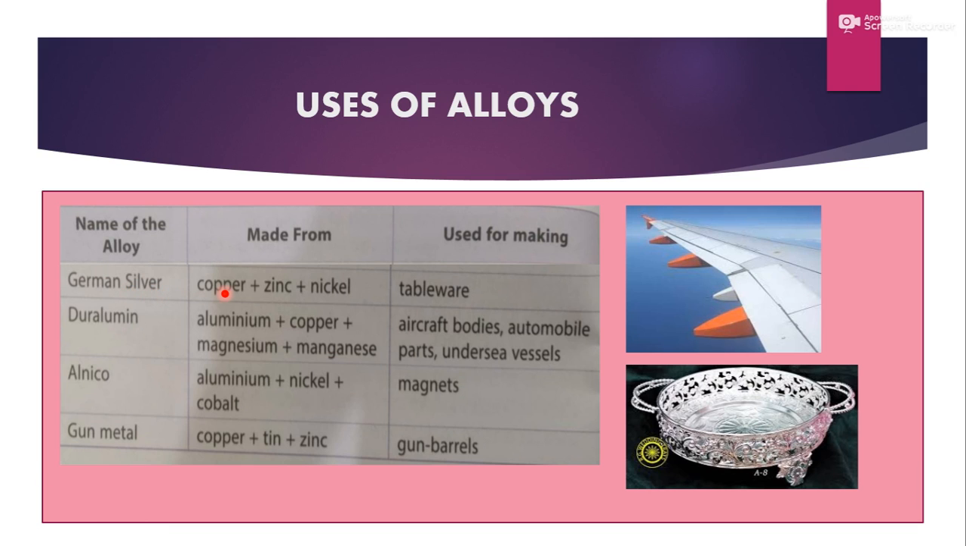German silver, in which copper, zinc and nickel are used, and it is used for making tableware. देखिए ये इस टाइप से. Duralumin, aluminium plus copper plus magnesium plus manganese, and it is used for making aircraft bodies, automobile parts as well as undersea vessels. पानी के अंदर जो यूज किए जाते हैं. Alnico, aluminium, nickel, cobalt. Basically, the name is given Al for aluminium, Ni for nickel, and Co for cobalt. And it is used for making artificial magnets.